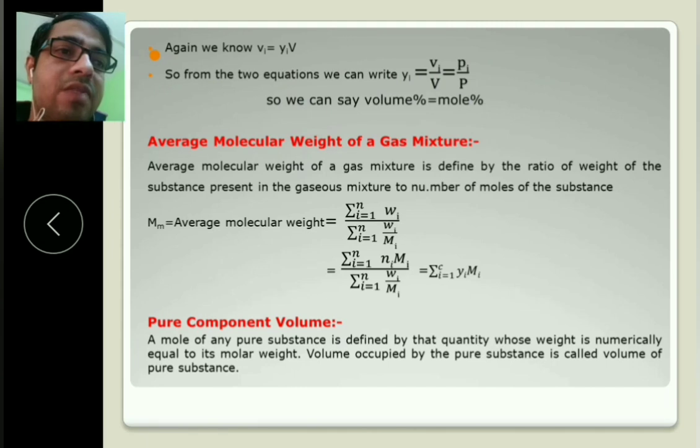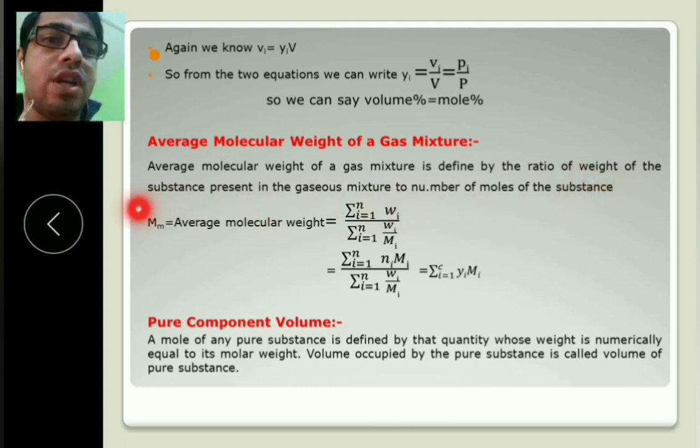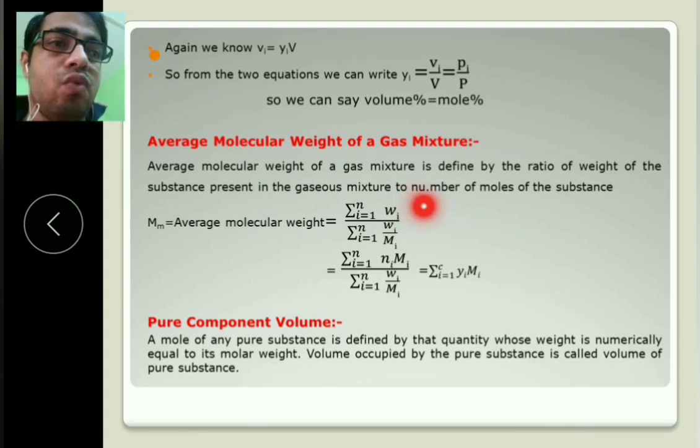Then average molecular weight. We have studied average molecular weight in the previous chapter. Here also, the average molecular weight of a gas mixture is defined as the ratio of the weight of the substances present in the gaseous mixture to the total moles. Average molecular weight is summation of wi divided by the summation of moles.